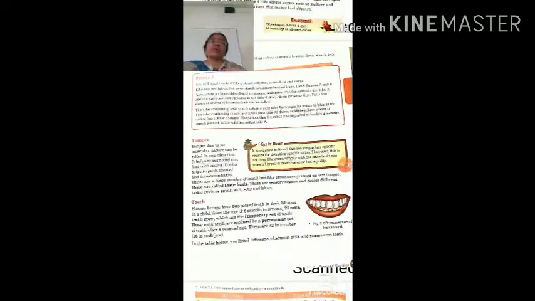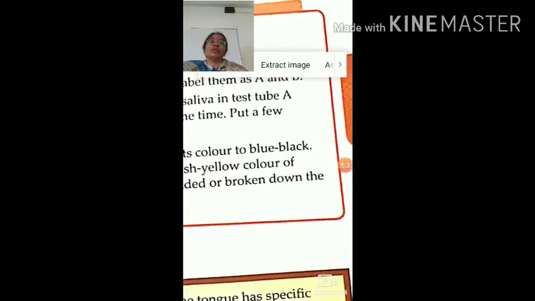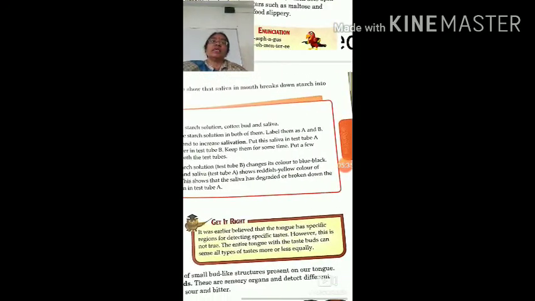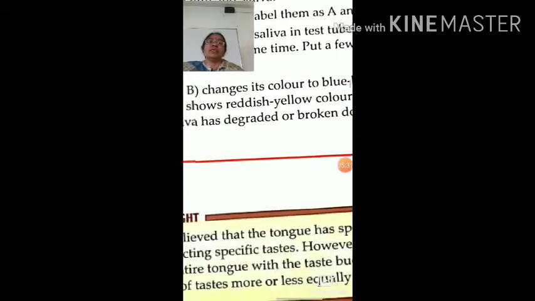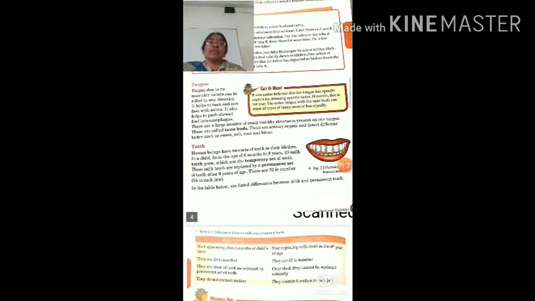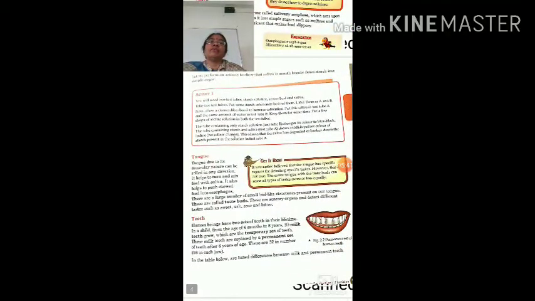Now for understanding this, here you can see activity 1. For understanding this we will collect some saliva in a test tube, and we will add some food particles in it and mix it well.